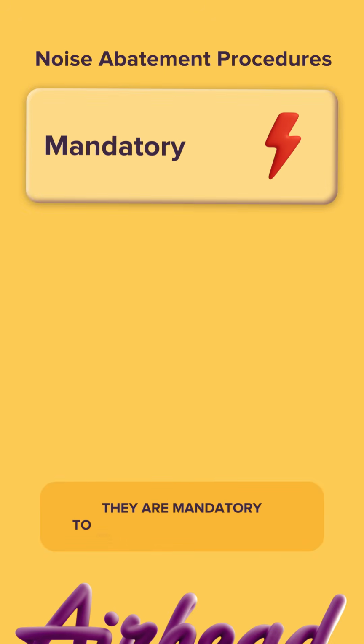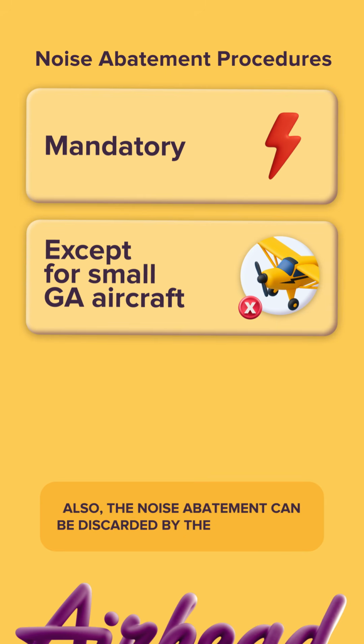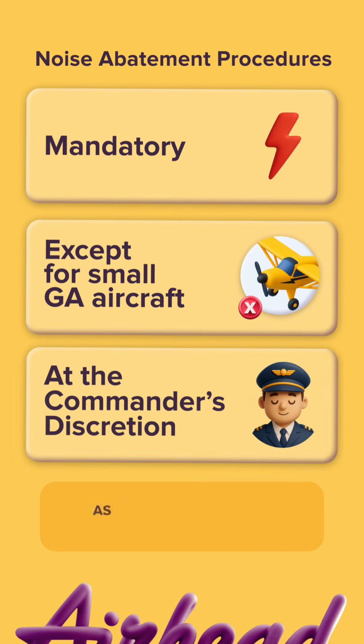They are mandatory to be used by all operators except for small GA aircraft. Also, the noise abatement can be discarded by the commander for the reasons of safety, as well as it can never prohibit an aircraft from using its reverse thrust during landing.